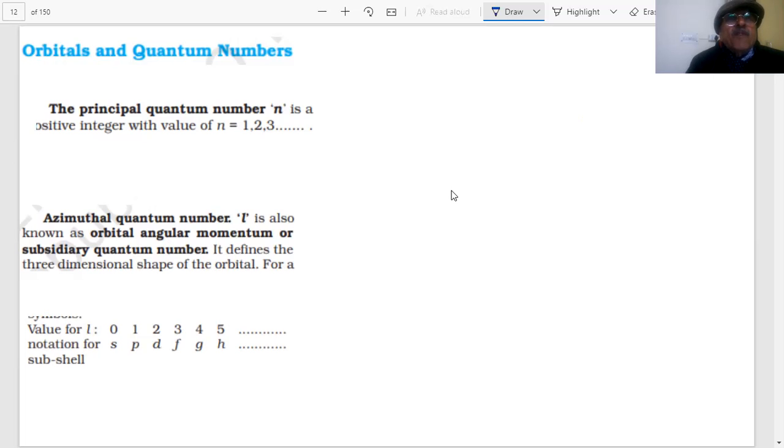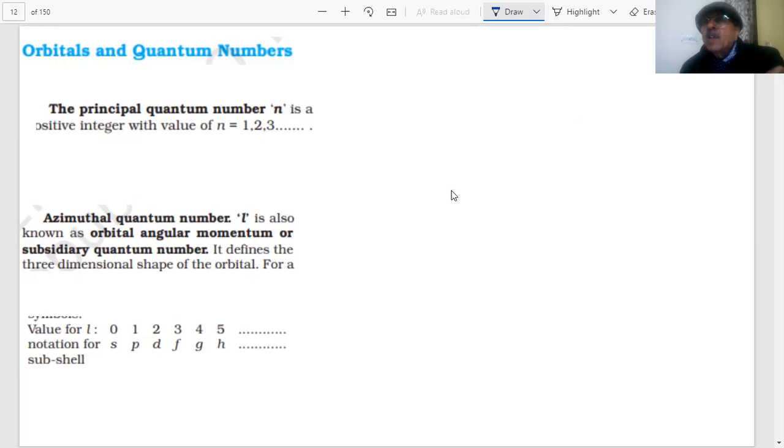After solving the mathematical Schrödinger wave equation, students, we will get 4 quantum numbers, which will provide us the complete address, complete information of the electron in an atom. Because there is not one electron, there are many electrons in different elements. You know, atomic number is equal to the number of electrons.